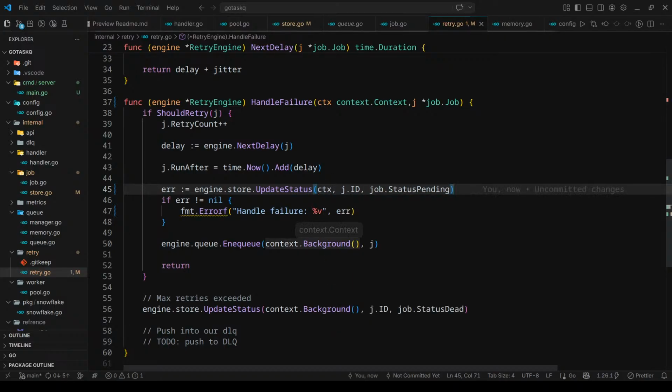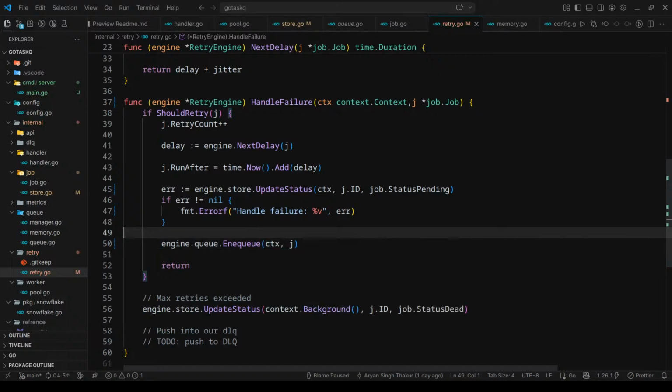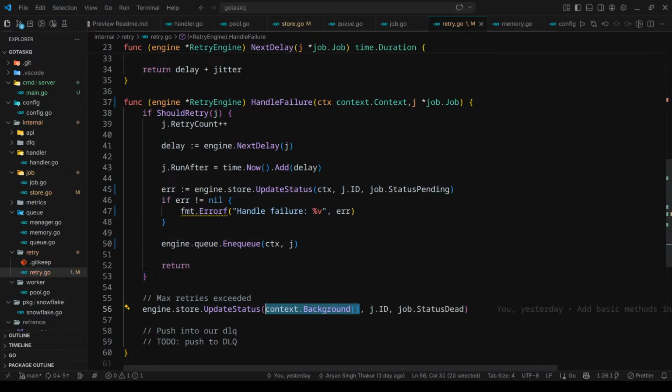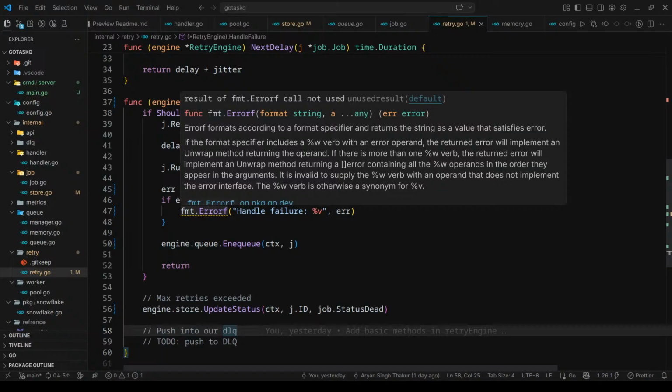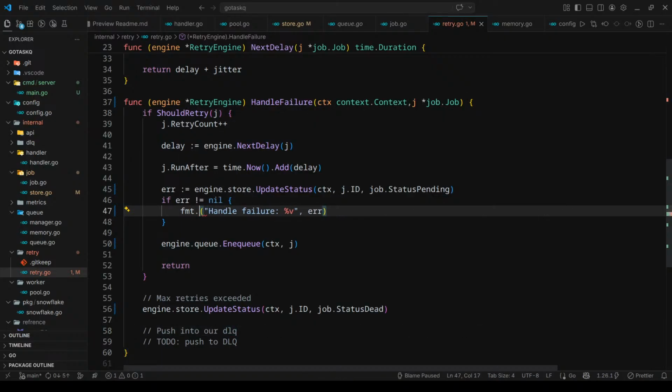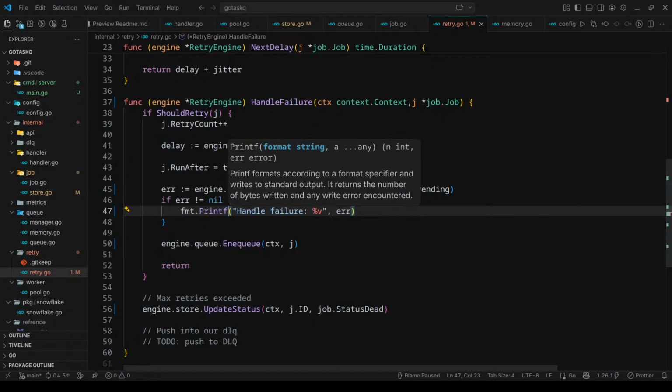Here I should use ctx, and here too I should use ctx. Yeah. Next thing we need to do is check for this one, handle failure. Let's just print that for now.